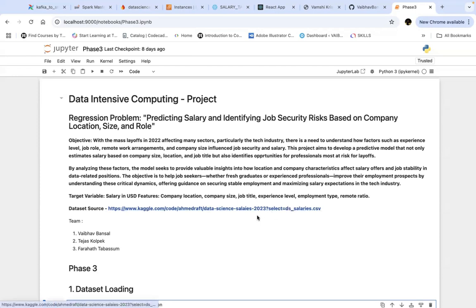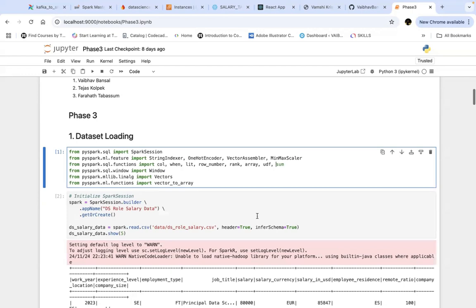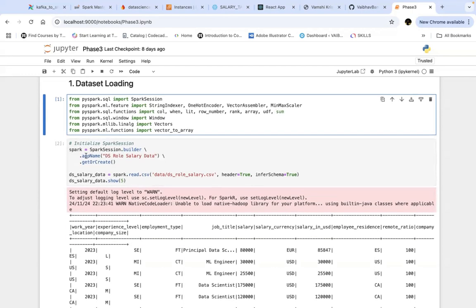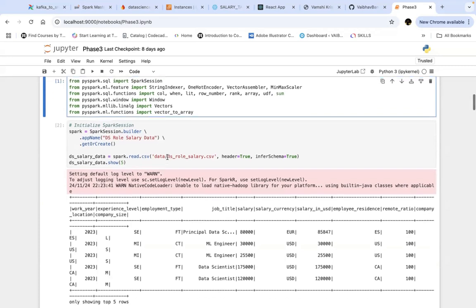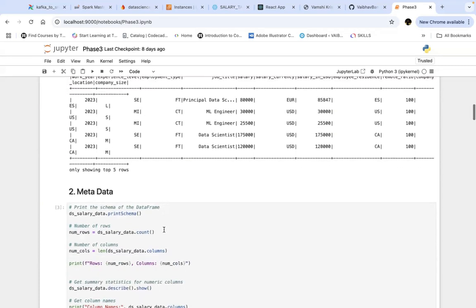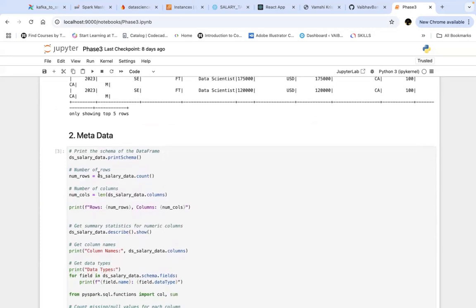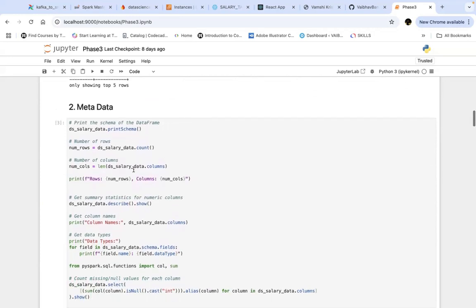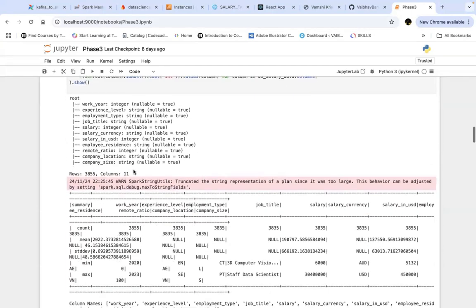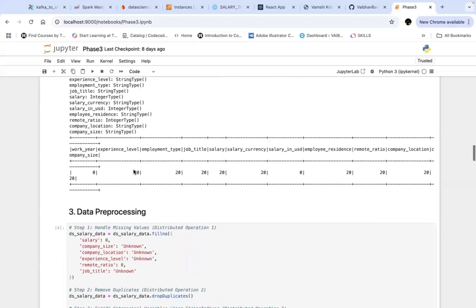So thank you. Let's see the phase 3 code for PySpark processing, where we have imported the important libraries and we have created the Spark session. We have loaded our data, and this is the preview of our data, as you can see. Then we start accumulating the metadata of our project, that is printing the schema, number of rows, number of columns, and all the columns and the features of the data science salary data set.